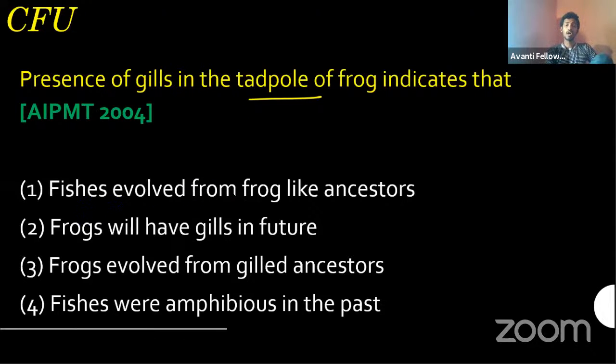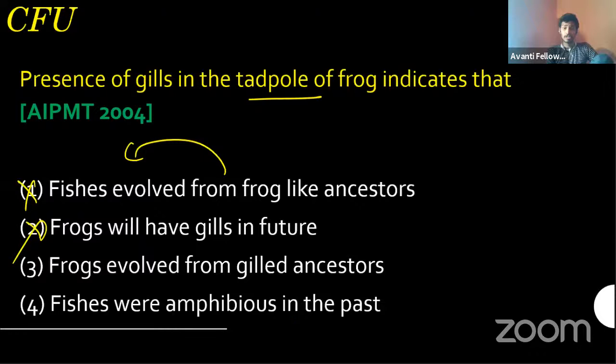Okay. Fishes evolved from a frog-like ancestor? No, right. It's completely the opposite. Frog developed from a fish-like ancestor, right? It's a completely opposite statement. Frogs will have gills in the future? You know that frogs don't have gills, right? They will have lungs or the buccopharyngeal cavity. I show the diagram also in the last, so you can remove this one. Okay. Fishes are amphibious in the past.